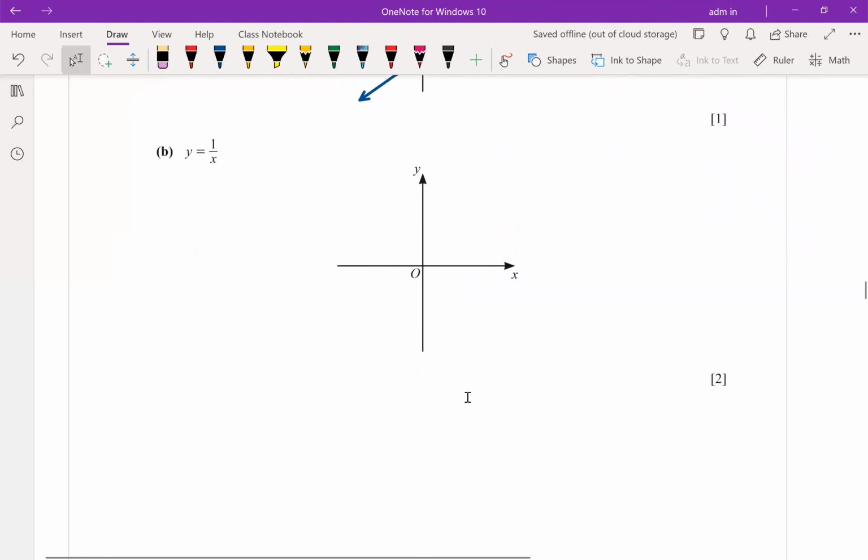1 over x. Do you remember how many parts this graph has? 2 parts. In which quadrants? First and third. Remember, recognize graphs. In the updated syllabus, you have to sketch a straight line, x squared, x cubed, 2 to the power of x, 2 to the power of negative x, 1 over x, 1 over x squared.